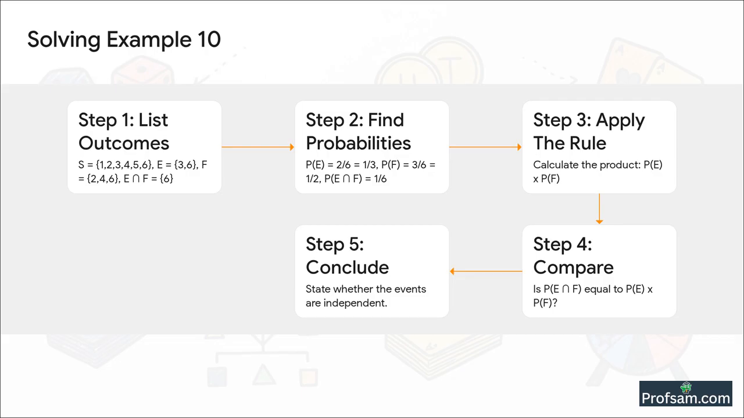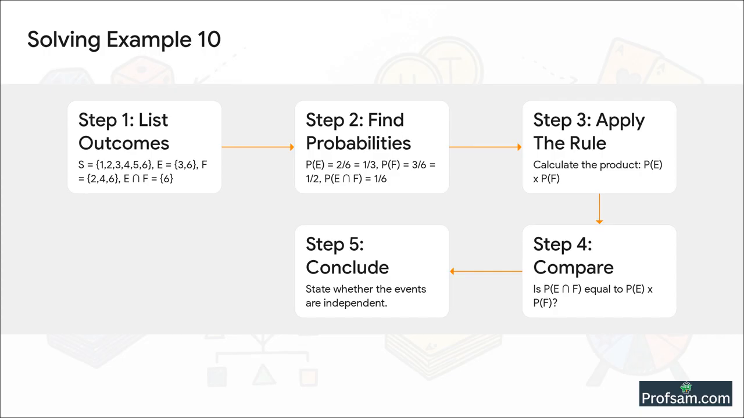P of E is 2 outcomes out of 6, which is 1/3. P of F is 3 outcomes out of 6, which simplifies to 1/2. And P of E intersection F is just 1 outcome out of 6, so it's 1/6. Good.